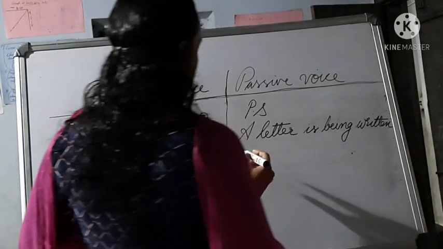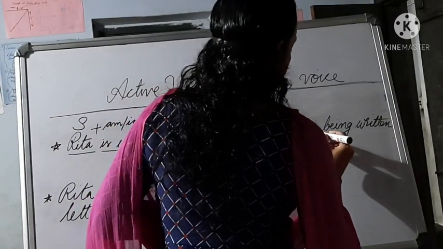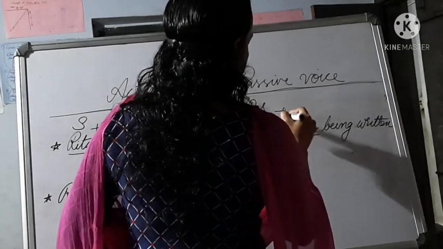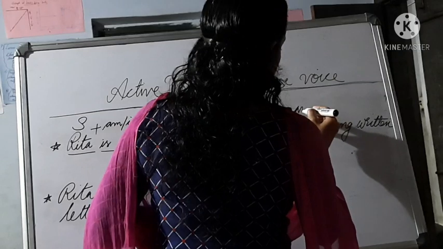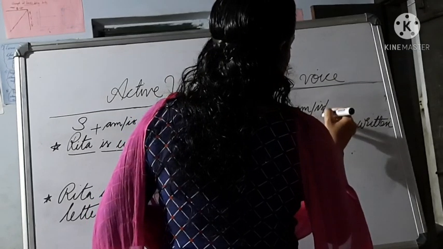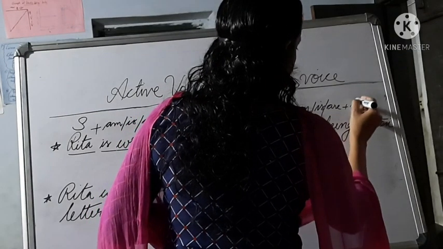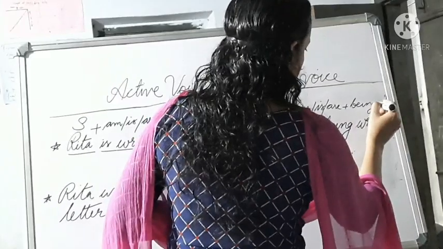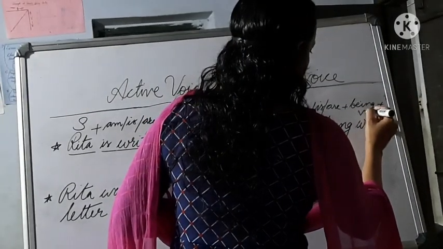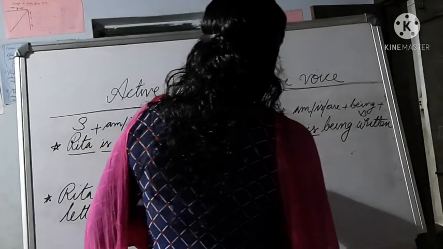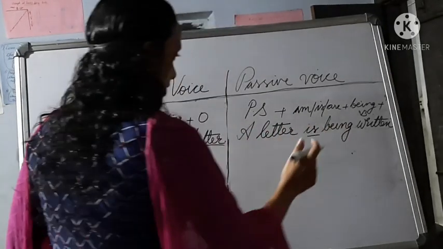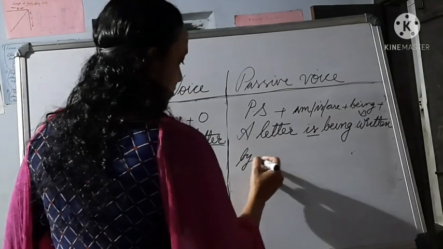and just write the rule here. Passive subject plus am or is or are plus being plus V3 plus, next you have to use the special word by.